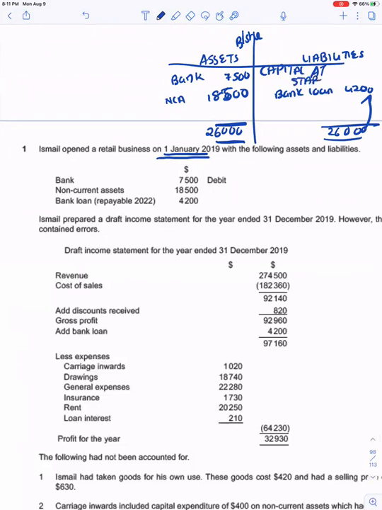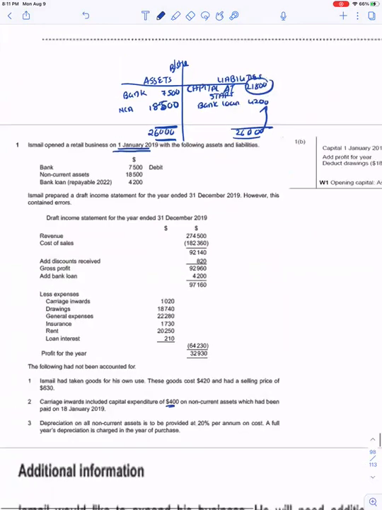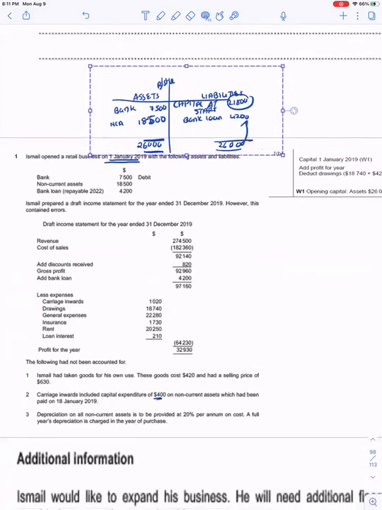That is the capital on 1st January. So mine is 4,200. I'm getting 21,800, my capital at the beginning of the year. This I can show as a working note.